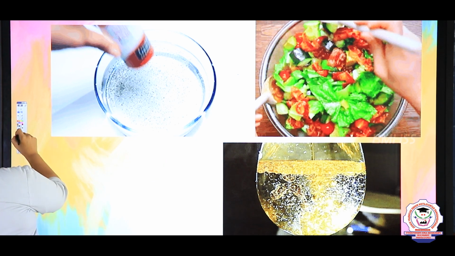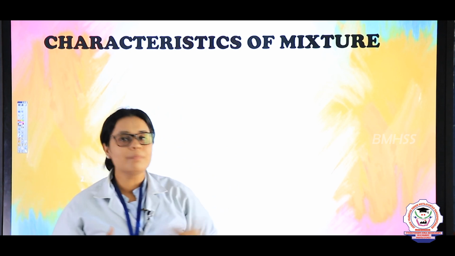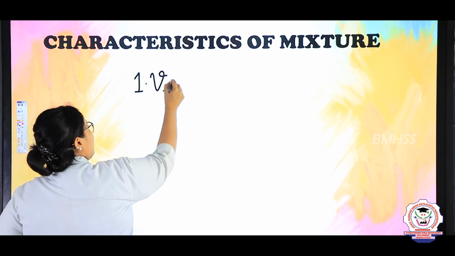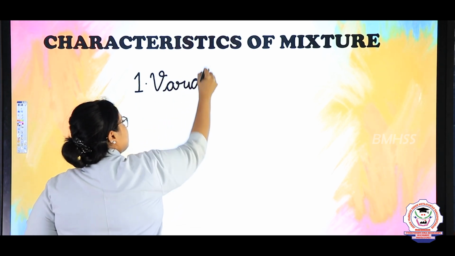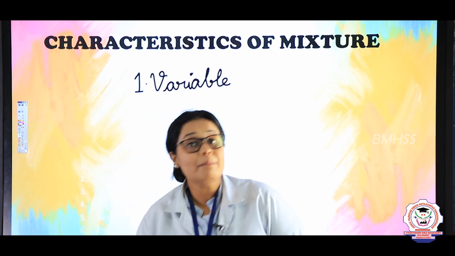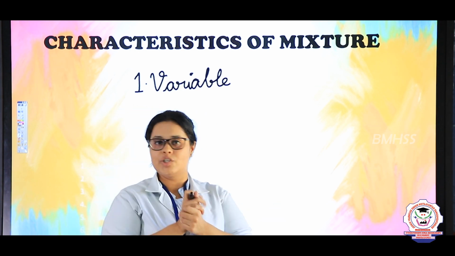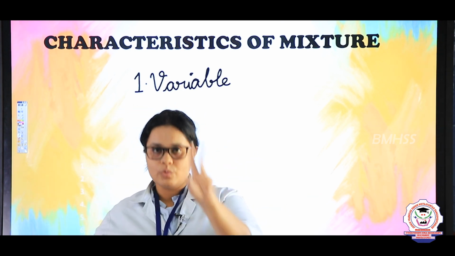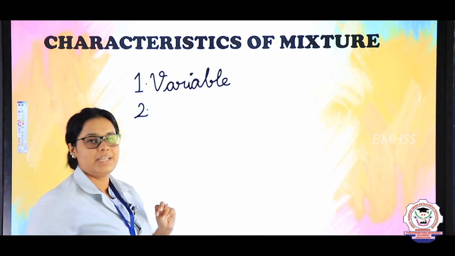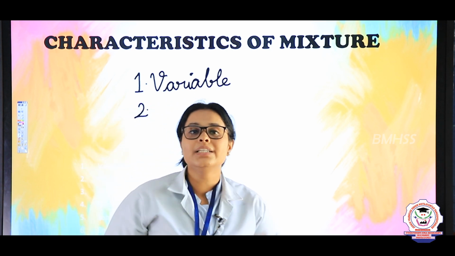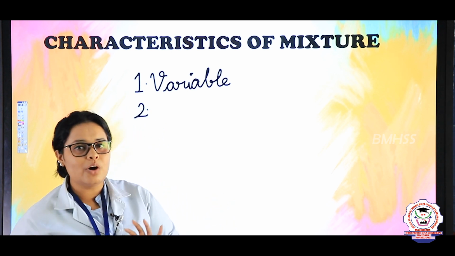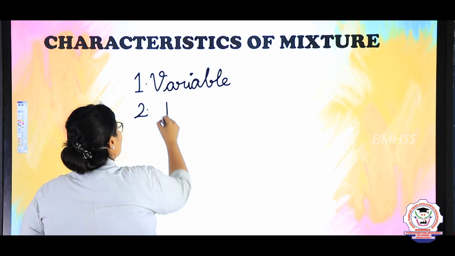After this, now let's see. So children, let's see the characteristics of a mixture. So the first characteristic of a mixture is variable composition. Okay, so what is variable, children? Variable means it is not a fixed kind of composition which is present. For example, take H2O. In H2O, it is fixed that there are 2 hydrogens and 1 oxygen, right? Same way, the second characteristic I am going to see is about physical changes. So whenever you are taking a mixture, you will see that there will be some or the other kind of physical change.